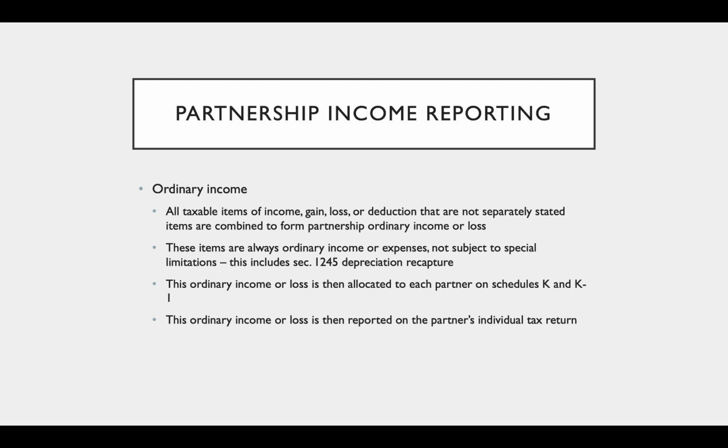This ordinary income or loss is then allocated to each partner on Schedules K and K-1, and then it's going to be reported on the partner's individual tax return.